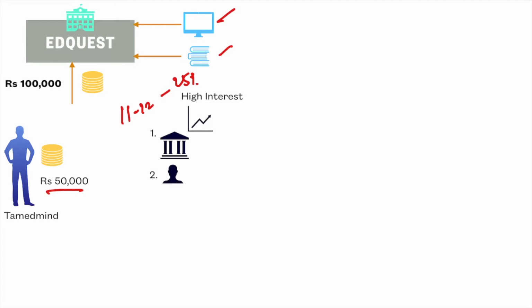Another option can be to go to some relative and tell him or her my business idea. The moment I tell that person my business idea, that person might even consider it laughable, saying you cannot do it, you should not do it, this might not work. And that person might be afraid of losing money, so again he would be reluctant to lend me any money.